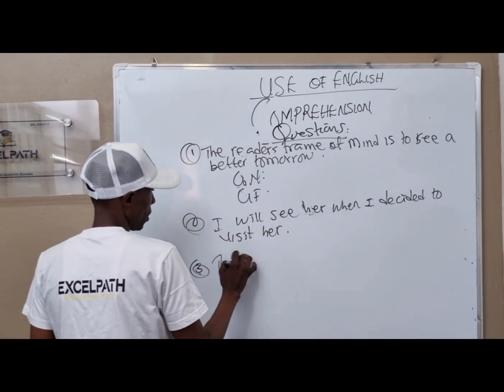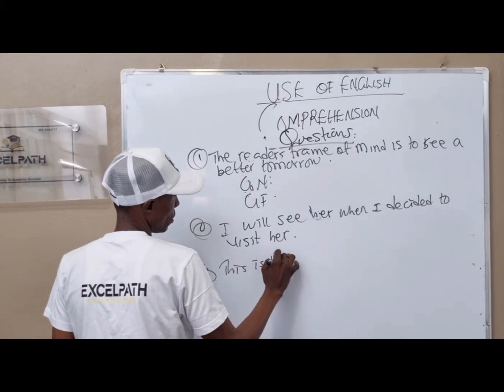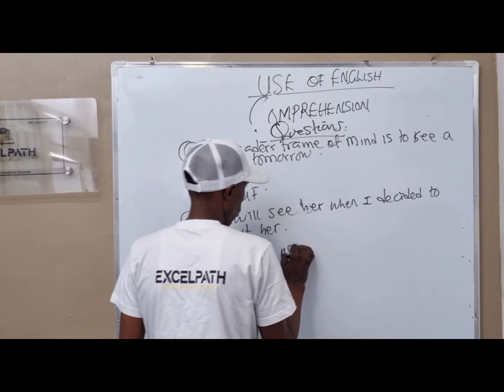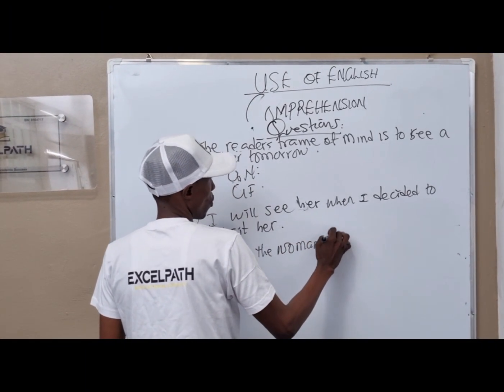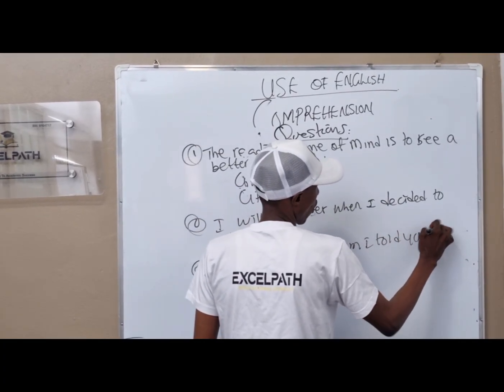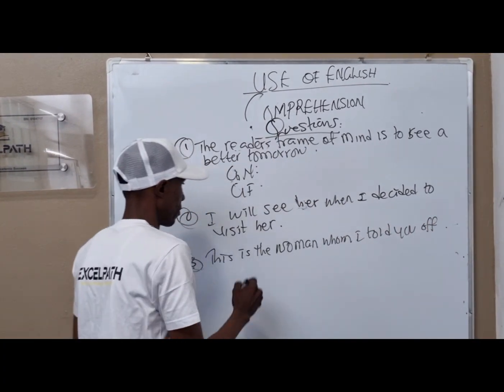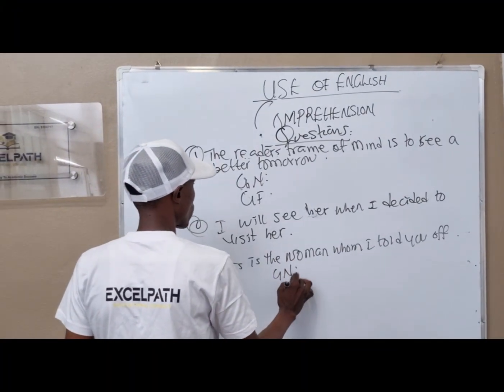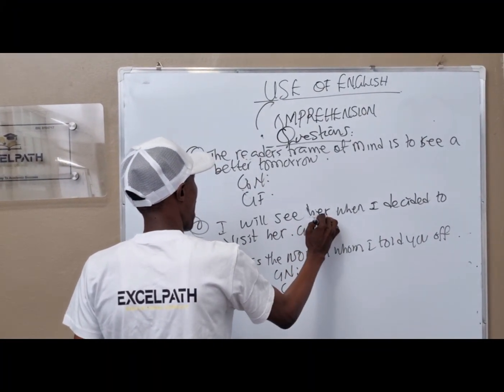Number three, this is the woman whom I told you of. Now, in these three questions, we are asked to identify the GN and the GF.